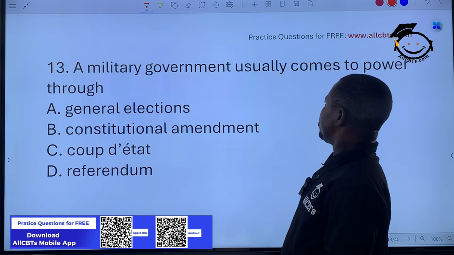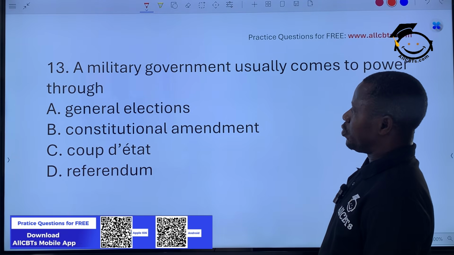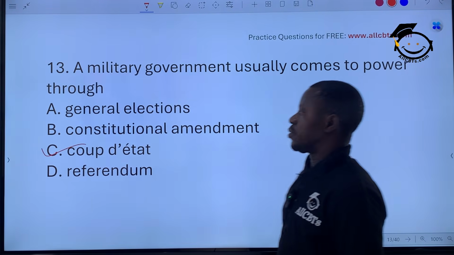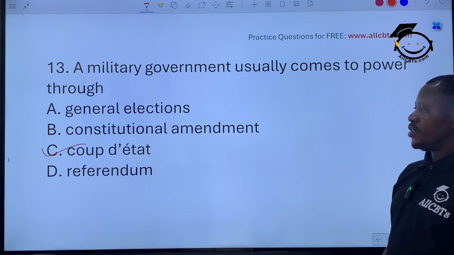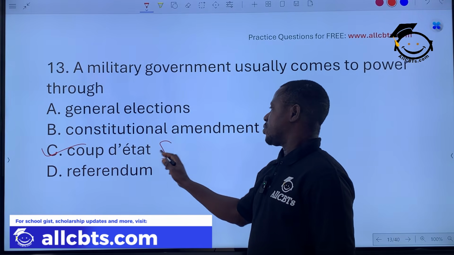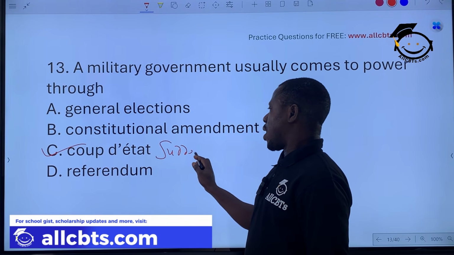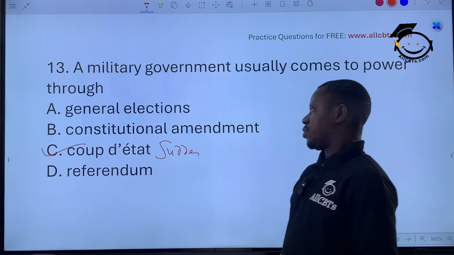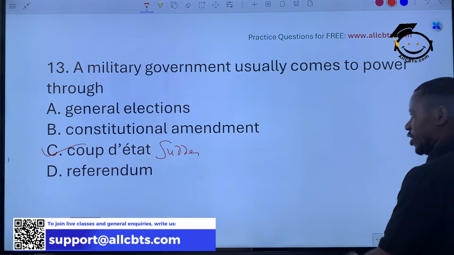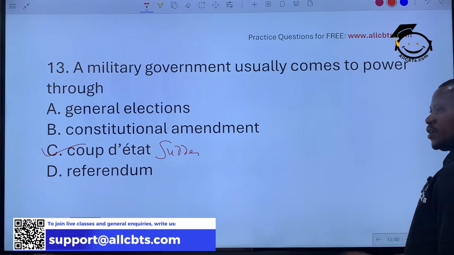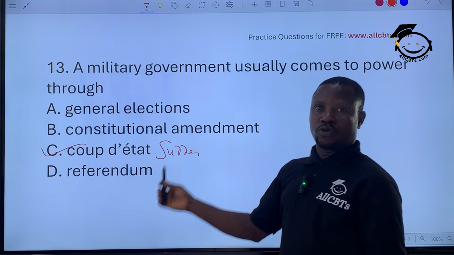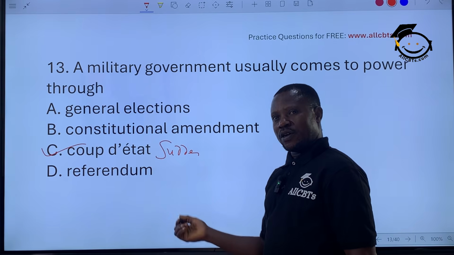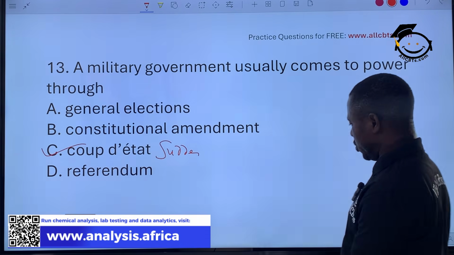A military government usually comes to power through coup d'etats. A coup d'etat is a sudden seizure of political power. It's an illegal way of coming to power, right? It has been their tradition of doing that. And in Nigeria, there was a rumor of a coup planned against the current government in October 2025, last year.